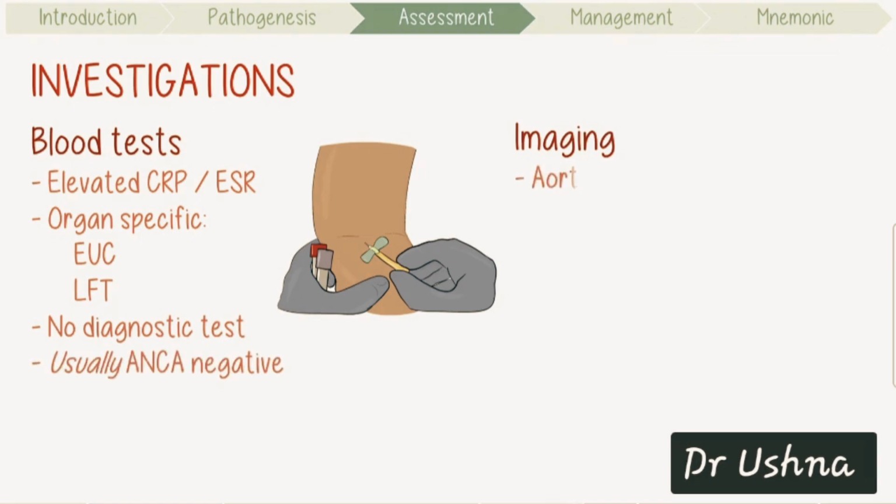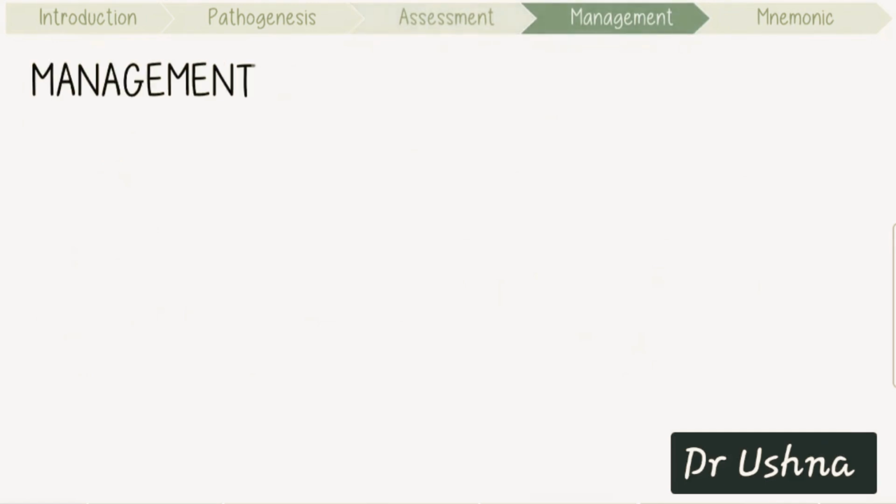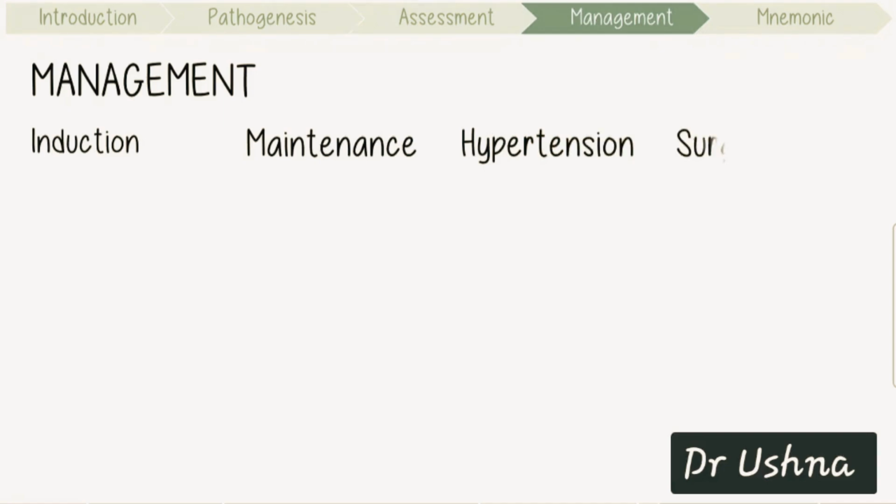Complete imaging of the aorta and its branches is essential. This might involve MRI and/or PET scans. Angiography has a characteristic pattern of irregular vessel walls, stenosis, and post-stenotic dilation in the form of aneurysms. The management of TAC involves inducing and maintaining remission, managing hypertension, and vascular surgery.